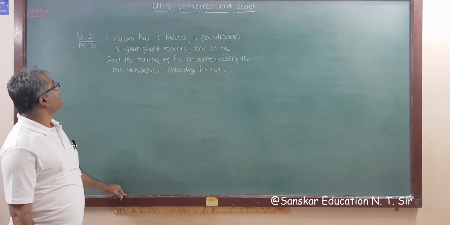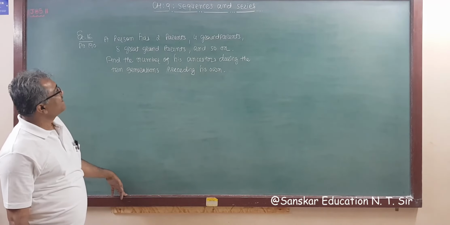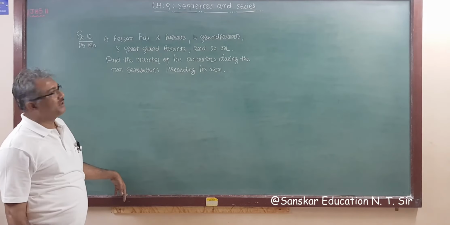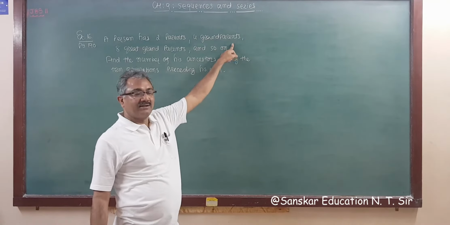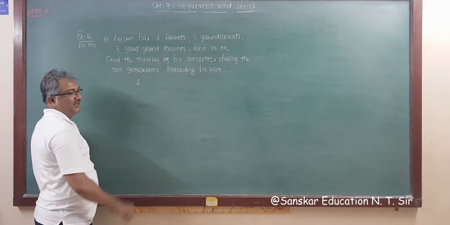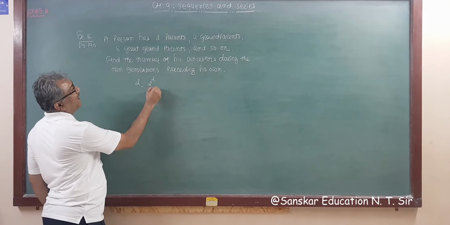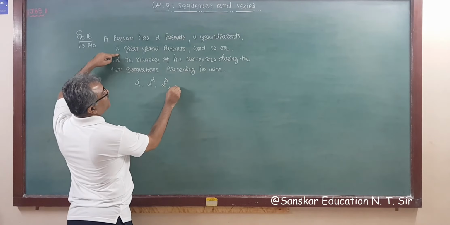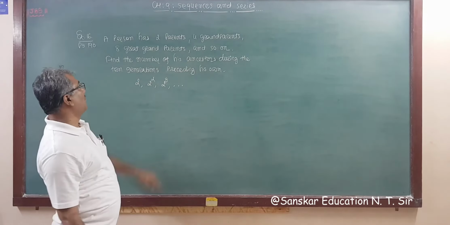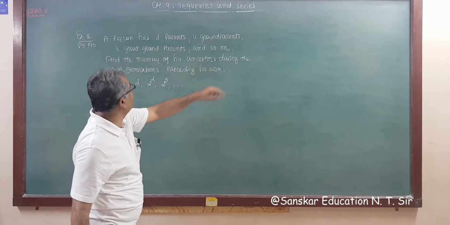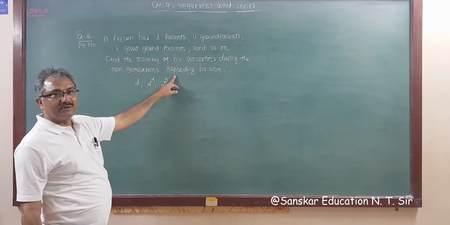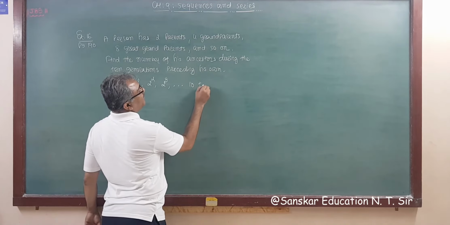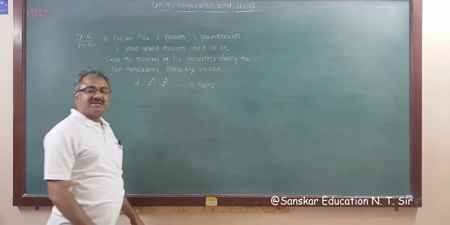Next question is example number 16, page 190. A person has two parents, father and mother, 4 grandparents. So the first term is 2, then 4 means 2 square, and 8 great grandparents, that is 2 cube, and so on. Find the number of his ancestors during the 10 generations preceding his own. What do we have to do? Up to 10 generations, so we have to go up to 10 terms.